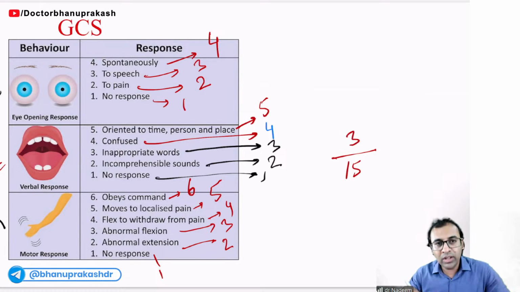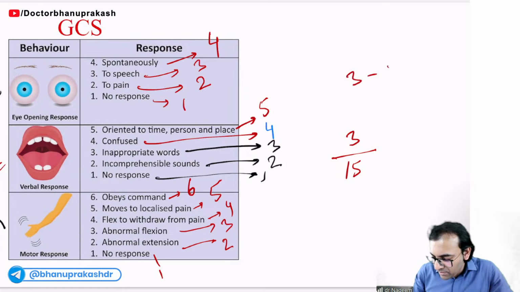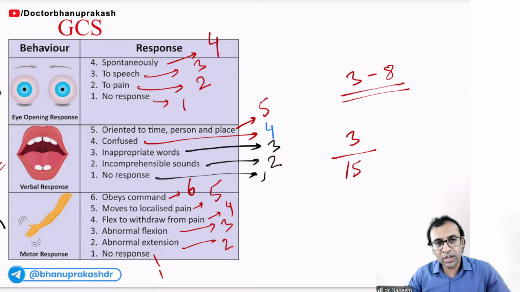Minimum score is only 3. When will you declare a person in coma? When score will be in between 3 to 8. Score will be in between 3 to 8.